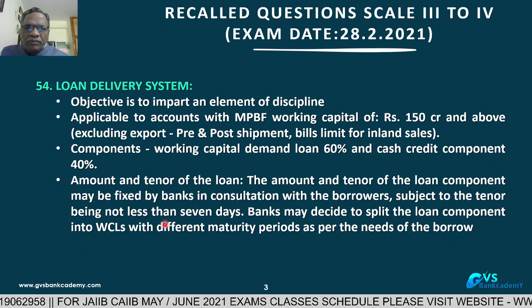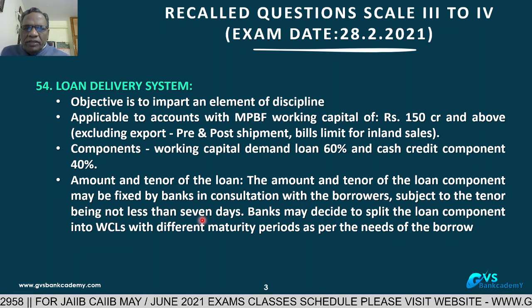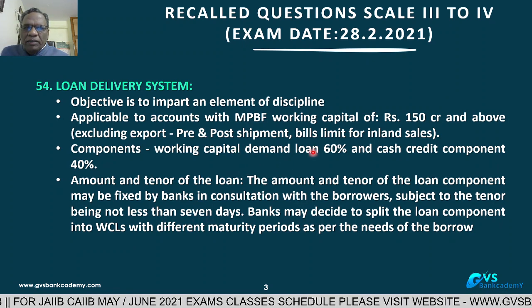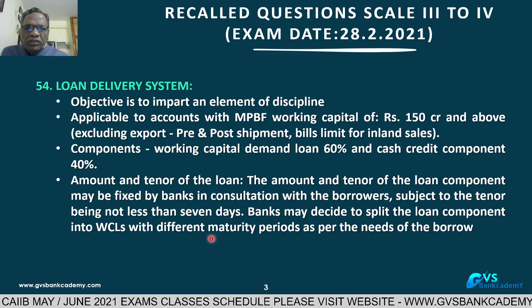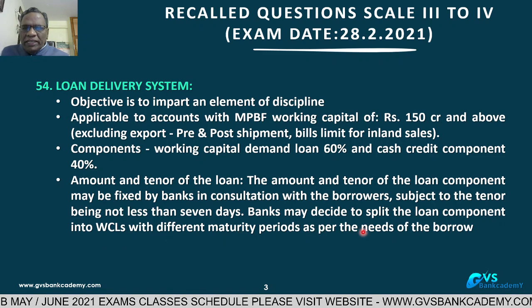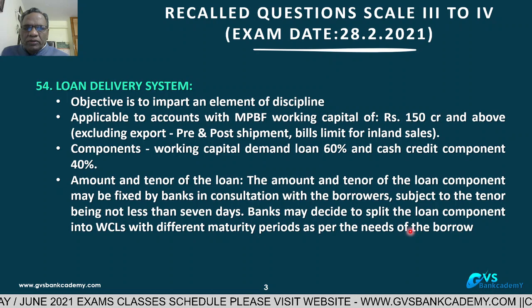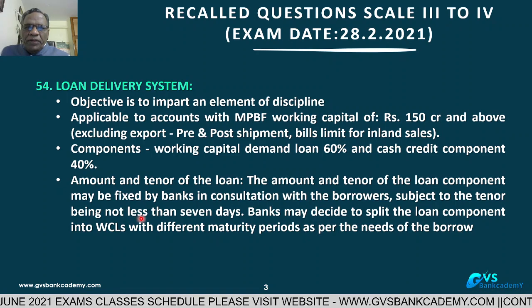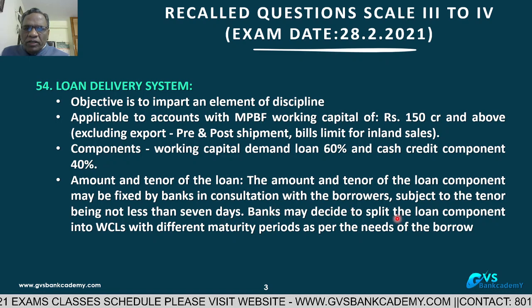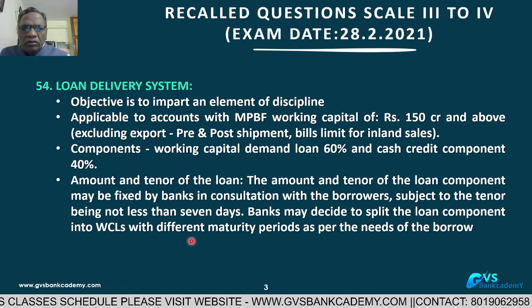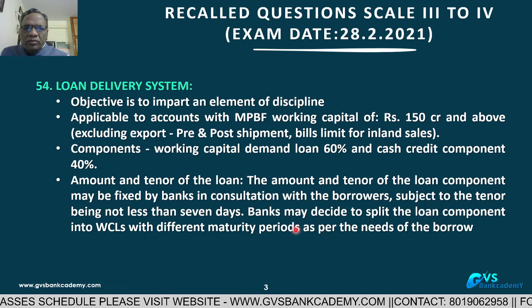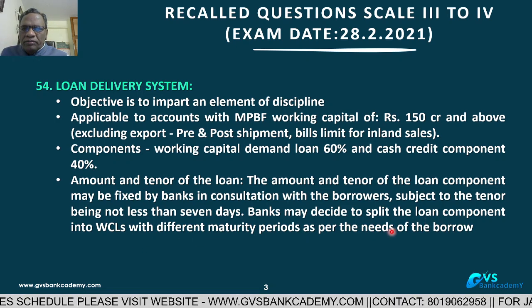The minimum tenor of the demand loan is 7 days. Banks may decide to split the loan component into working capital limits with different maturity periods as per the needs of the borrower. So the minimum period is 7 days for the working capital demand loan, and in consultation with the borrower, the bank can split the amount with different maturities.